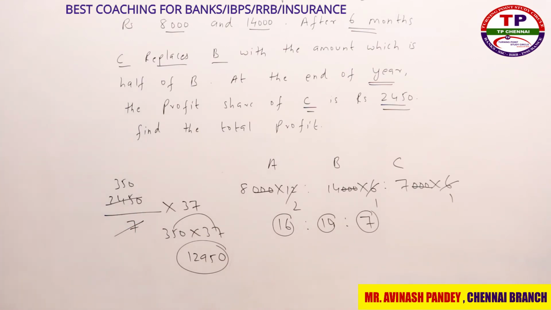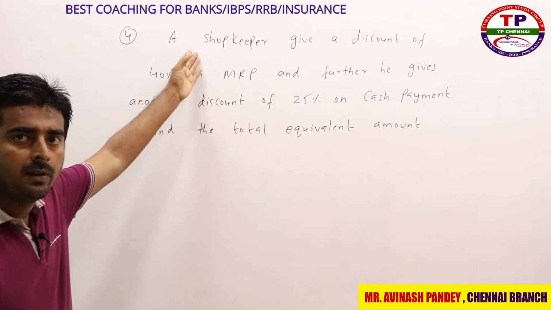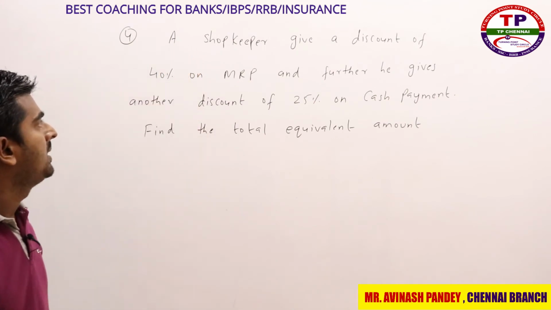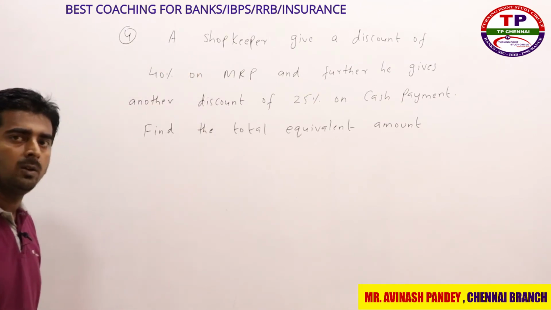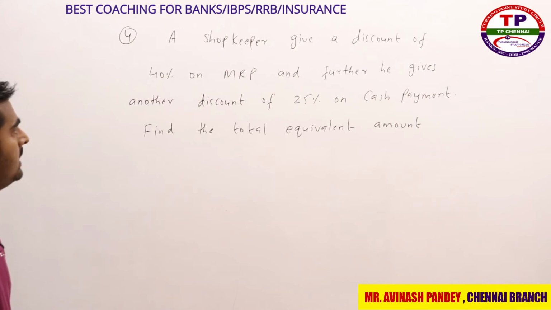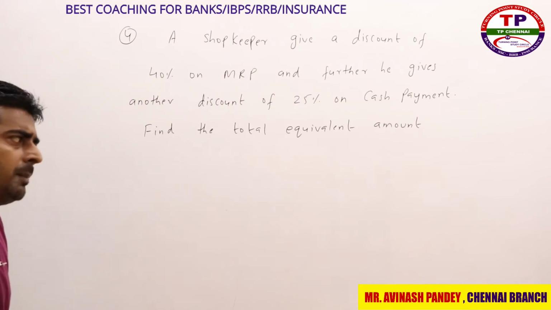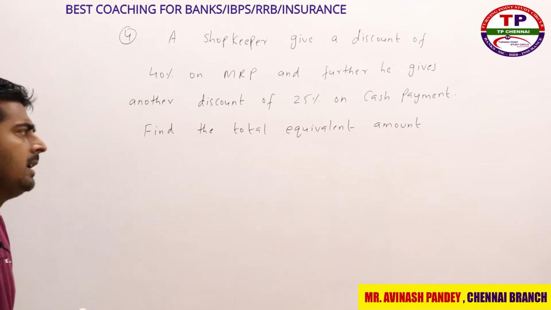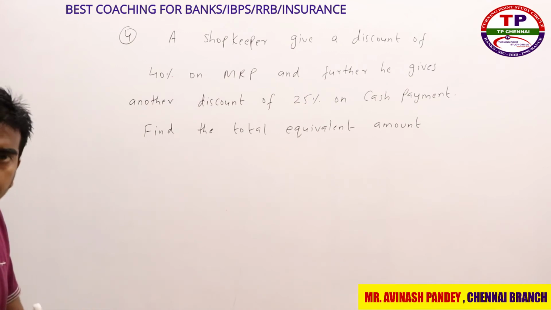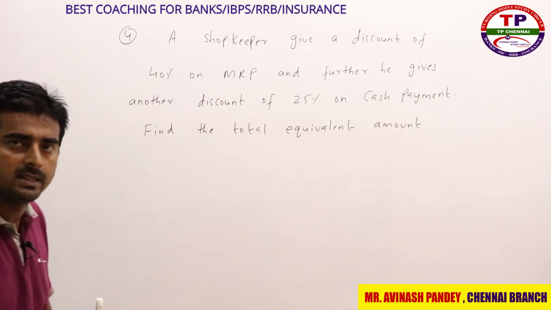This is the fourth question which they have asked in examination. A shopkeeper gives a discount of 40% on MRP, and further he gives another discount of 25% on cash payment. Now they are asking find the total equivalent discount, right? Many ways are there to solve this question, right? Best way, I will start. Best way is nothing but successive percentage change, right?